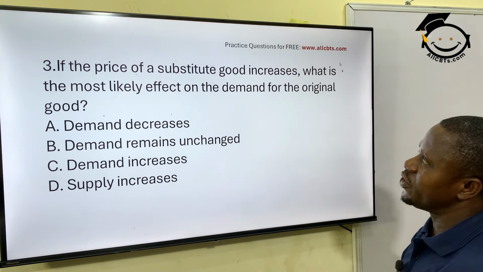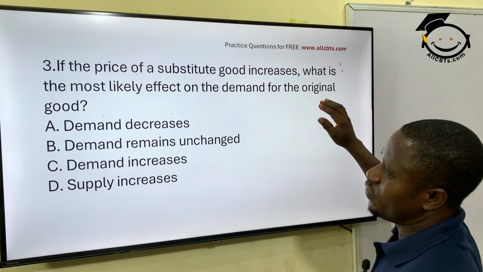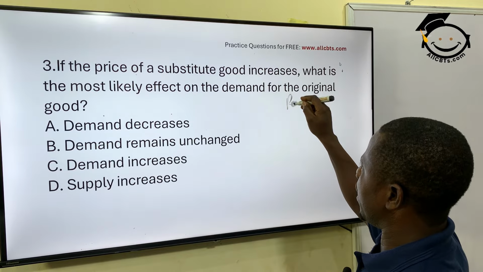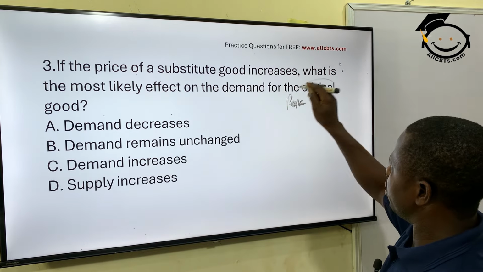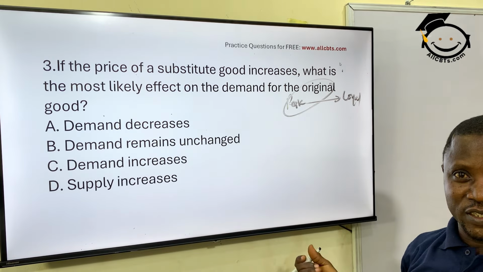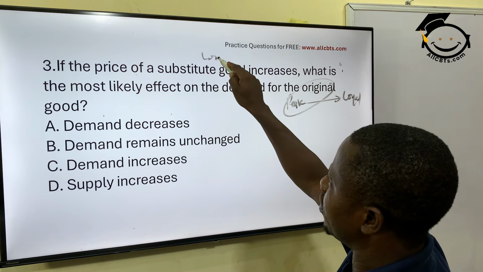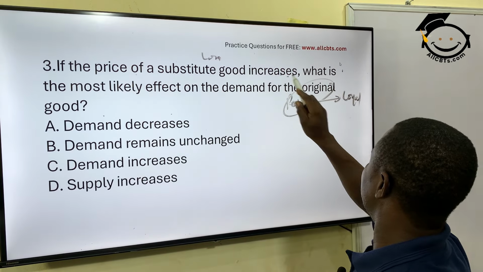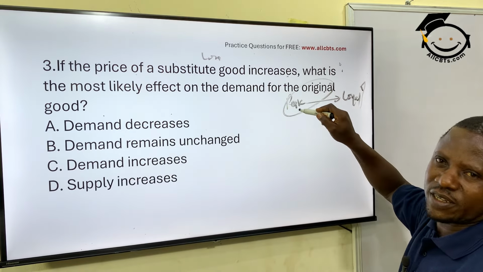If the price of a substitute good increases, what is the most likely effect on the demand for the original good? Maybe my original good is Pig milk, I like it, all right? And it's my original good, and the substitute is Lawyer milk. I'm not advertising for them, I'm just using it as an instance, okay? So the substitute is Lawyer. If the price of a substitute good increases, Lawyer increases, what is the most likely effect on the demand for the original good, Pig?